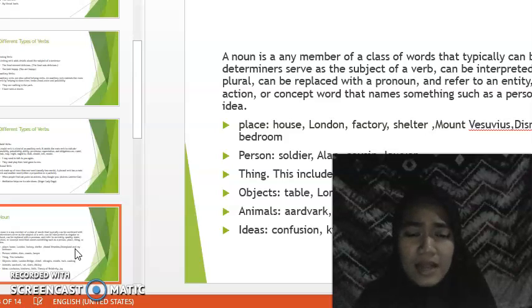Example, place: house, London, factory, shelter, Mount Vesuvius, Disneyland, and my bedroom. And then person: soldier, Alan, cousin, lawyer. Or a thing. This includes objects: table, London Bridge, chisel, nitrogen, malt, inch, cooking, animal, rat, shark, Mickey. Or ideas: confusion, kindness, faith, theory of relativity, or joy.